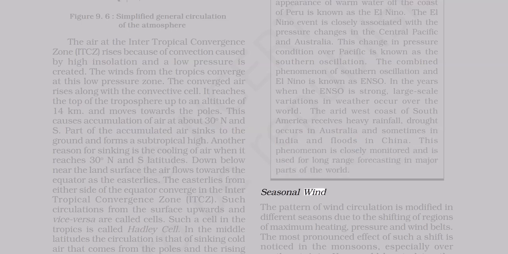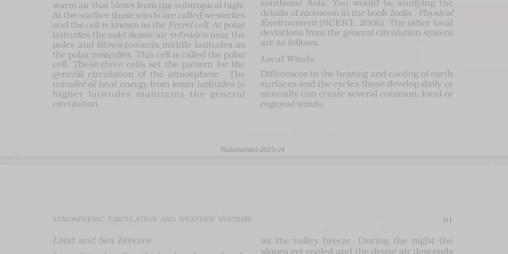Seasonal wind. The pattern of wind circulation is modified in different seasons due to the shifting of regions of maximum heating, pressure, and wind belts. The most pronounced effect of such a shift is noticed in the monsoons, especially over Southeast Asia. You would be studying the details of monsoon in the book India, Physical Environment, NCERT, 2006. The other local deviations from the general circulation system are as follows.